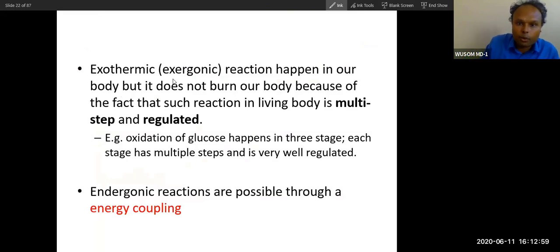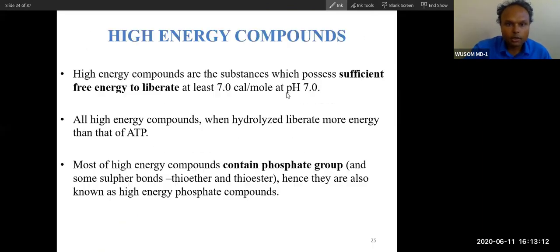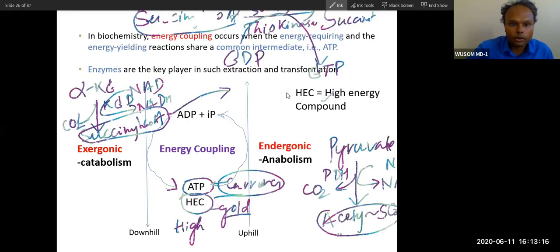Now, exergonic reactions happen in our body, but it does not burn out. You already know why: because it is a multi-step and regulated process. We have already done this question. So let's talk today about high energy compounds.